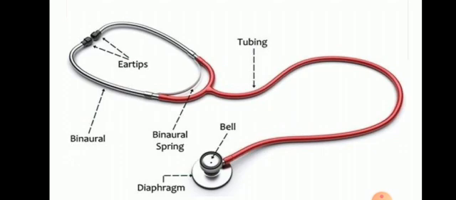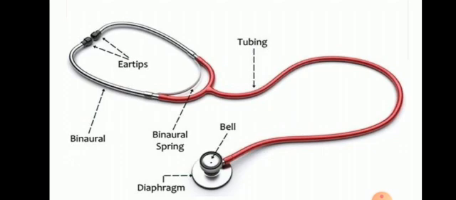Fix it tightly with a rubber band. Put the open end of the tube on one of your ears. Now place the mouth of the funnel on your chest near the heart. Listen to the thumping sound carefully. These sounds are the heartbeat. Count the number of beats in a minute.